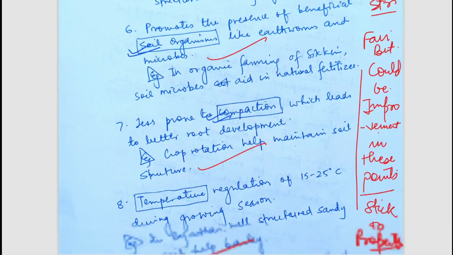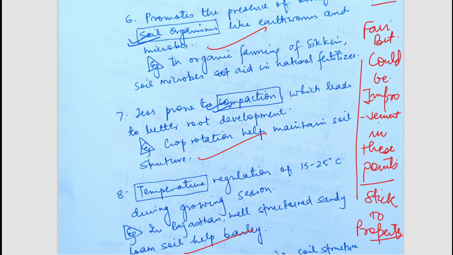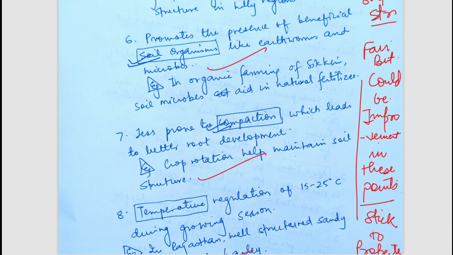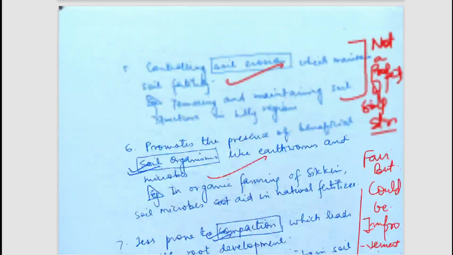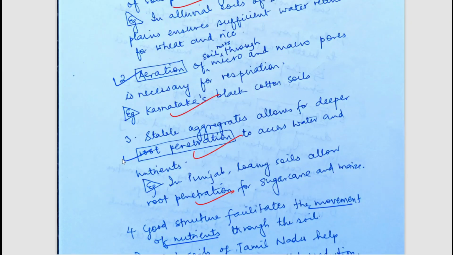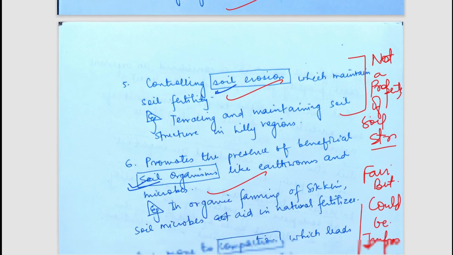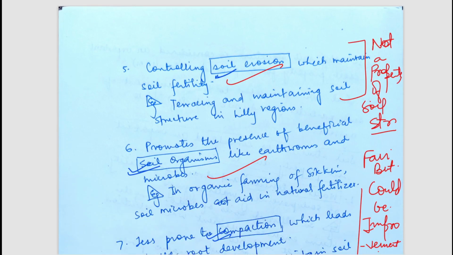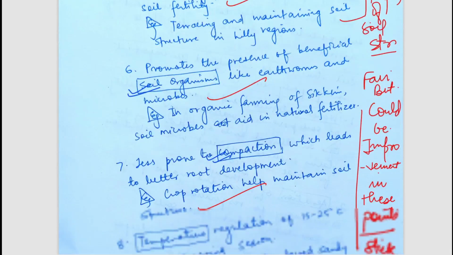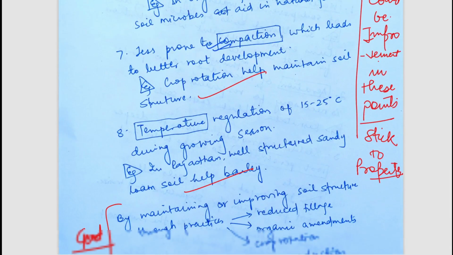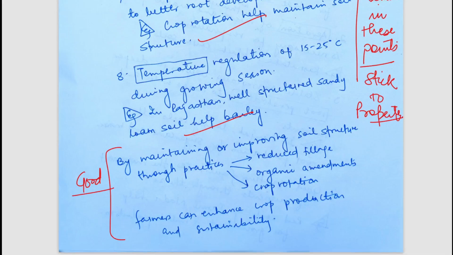And you can see I have mentioned here also there could be improvement in points, because we have to generally discuss the core properties which can be helpful for the plant. For example, root penetration and aeration, these are good points, but the soil erosion point was a kind of vague one. So that is why I mentioned here. So these are some of the points. Now let's move to the next question.